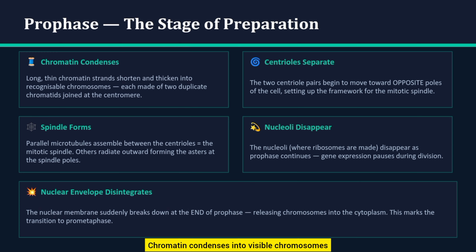Chromatin condenses into visible chromosomes. Centrioles move apart. Spindle fibers begin forming. And the nuclear membrane breaks down.